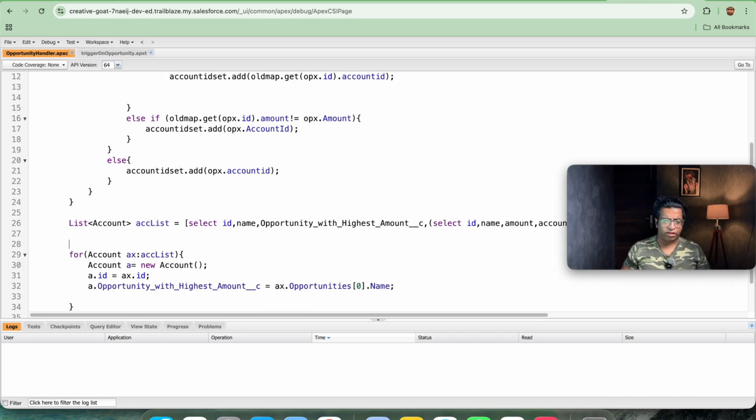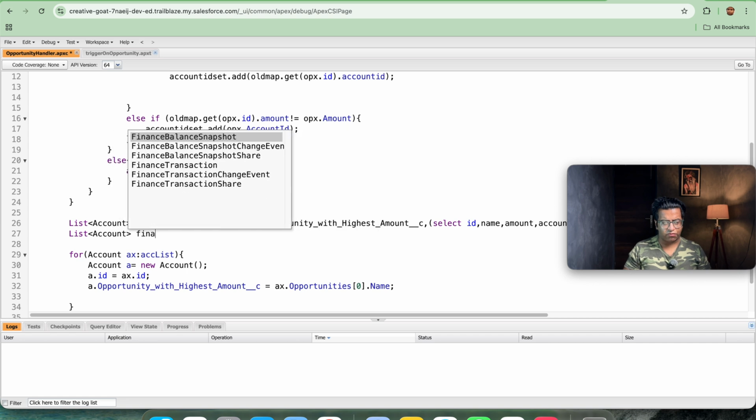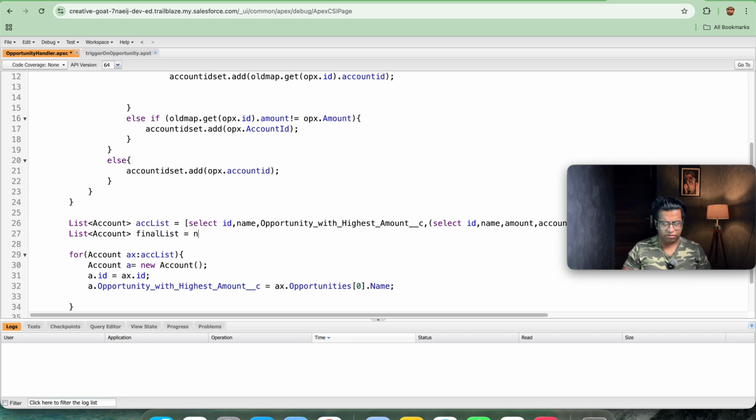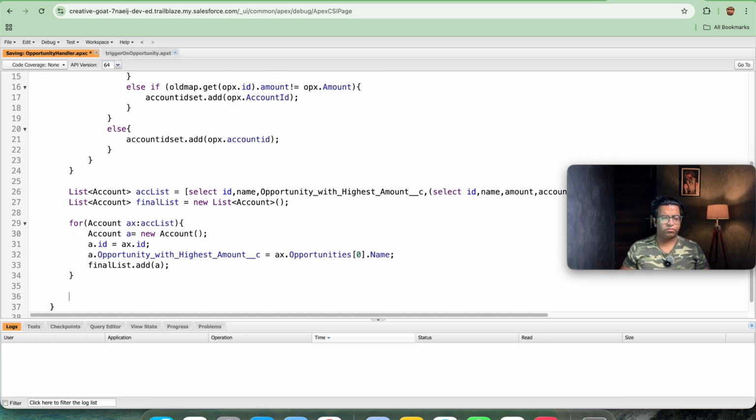So we have got the account. Now we will be doing the final DML operation. List of account final list is equal to new list of account, and further let's save this out. After saving, final list dot add a. Now just one part is left, that is DML.